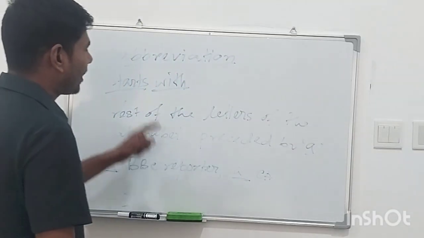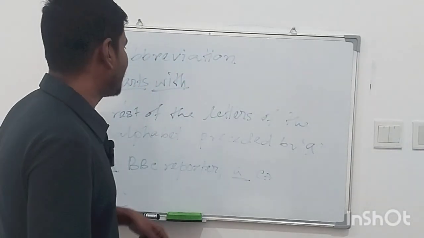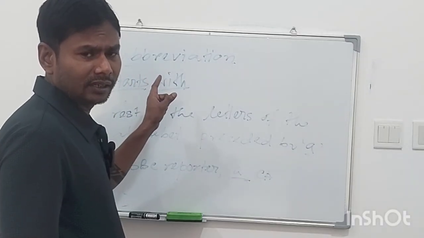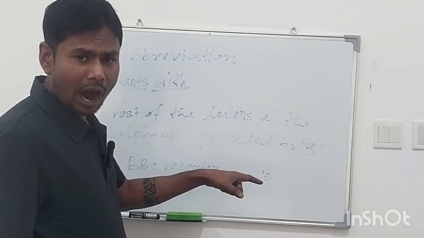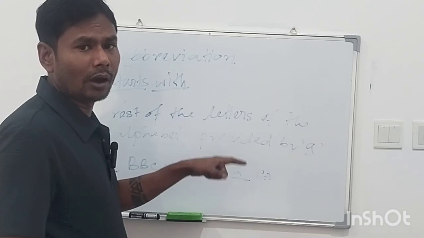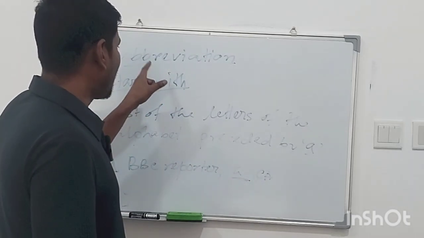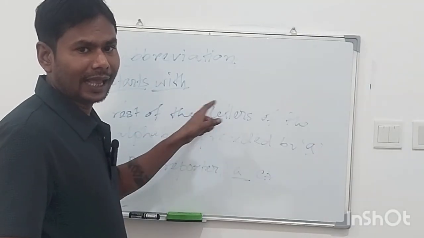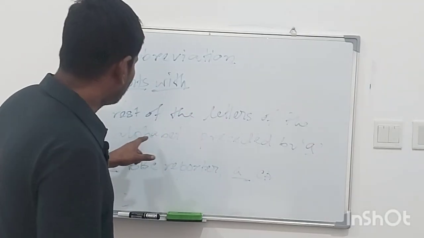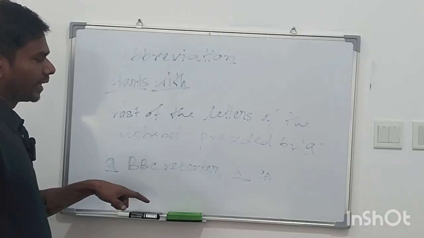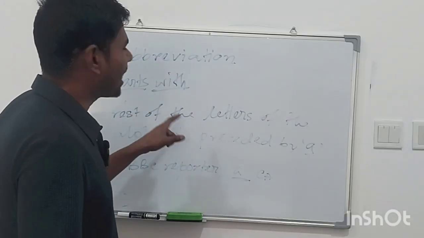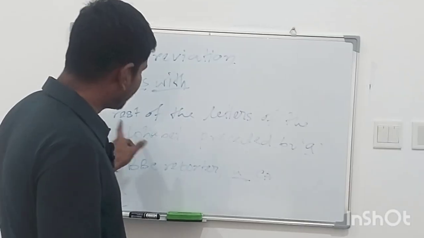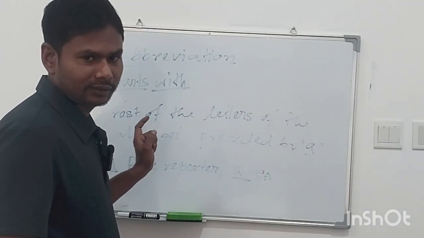So the letters I have listed take the sounds of vowels, so the abbreviation must be preceded by an, and the rest of the letters take the sound of a consonant, so the abbreviation must be preceded by a. Okay, is that clear?